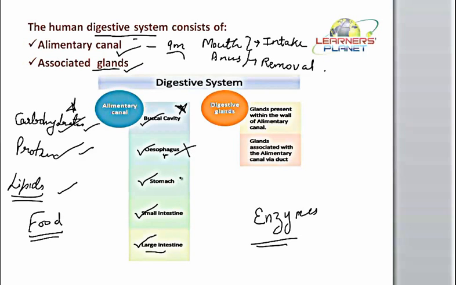Then further, of course, it is taking place in the stomach and in the small intestine. Further, there is no digestion in the large intestine. So we can say that the buccal cavity, stomach and small intestine are the major parts of the alimentary canal where the digestion is taking place. In terms of digestion, these are the three main parts. Besides this, all of the parts are equally important.